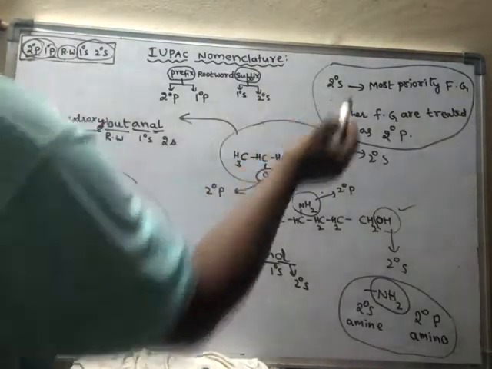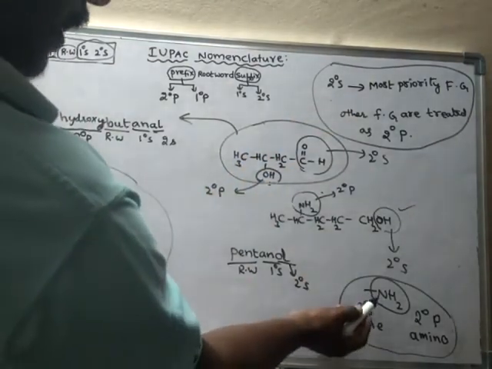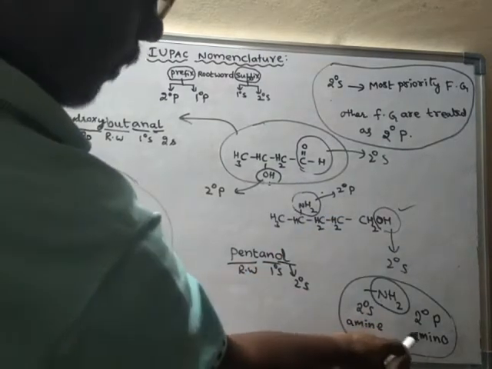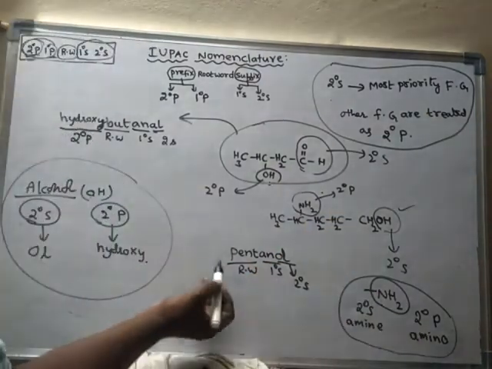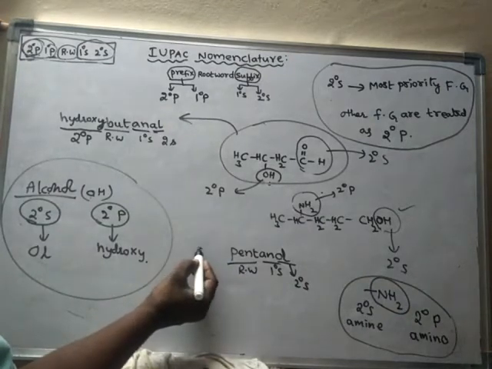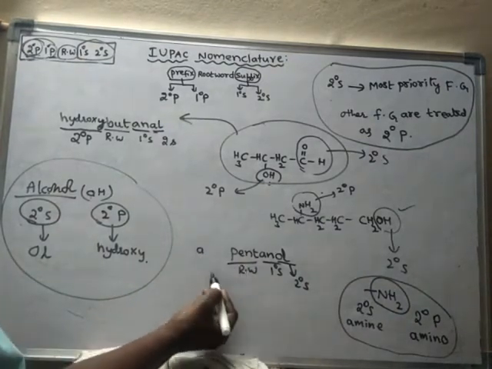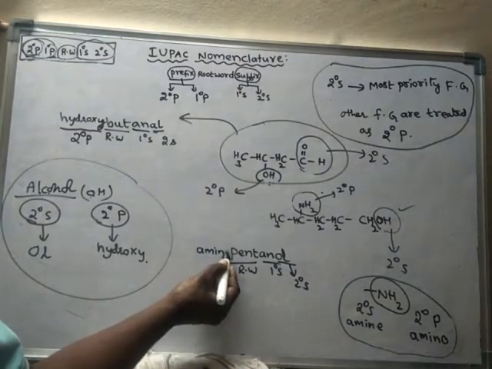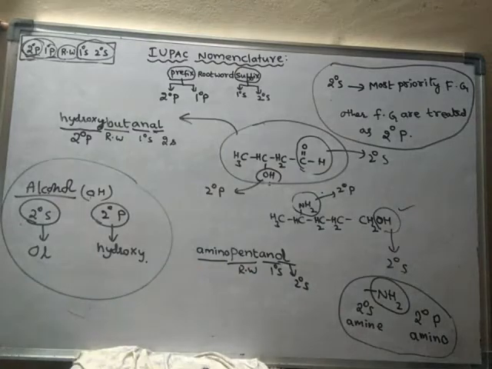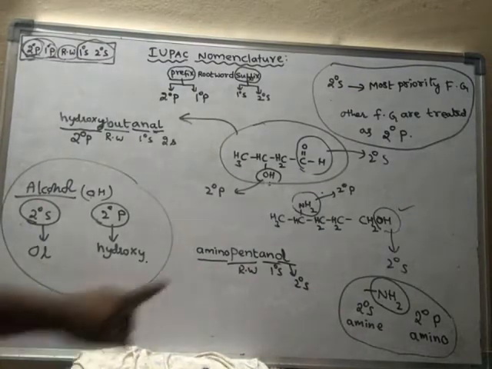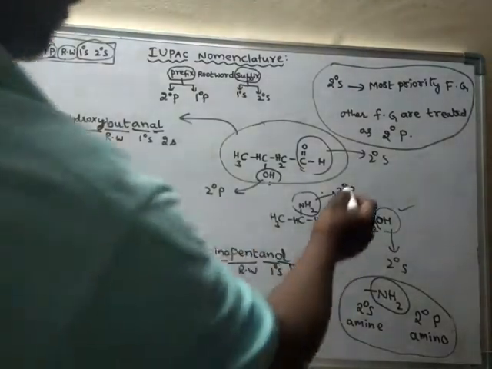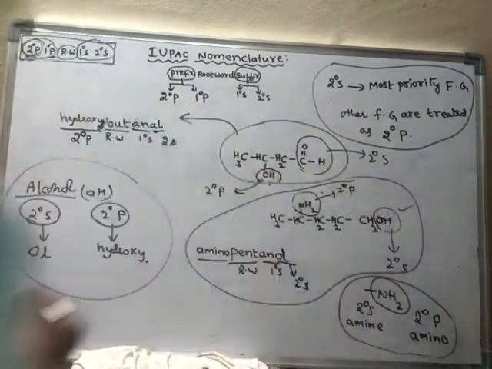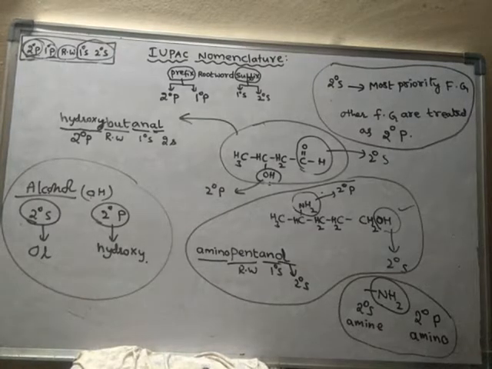Based on this fact, here amine is the secondary prefix. What is the secondary prefix name for amine? Amino. Hence, the secondary prefix will appear before the root word. So amino pentanol. So the name of this compound is amino pentanol.